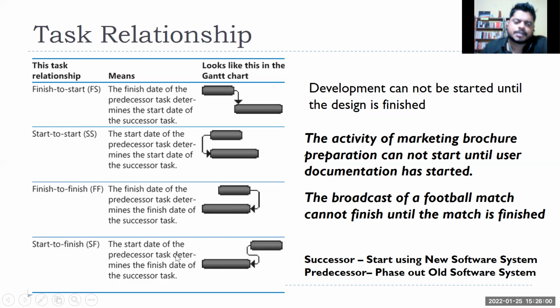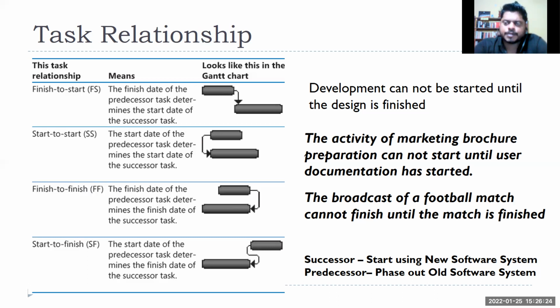So in this case, what happens? The start date of the predecessor task, the phasing out of your old software system, will happen once you are very much confident to use the new ERP system, right? Something like that. But generally, we avoid this kind of relationship because it might get into a circular reference, right? And any questions on this?